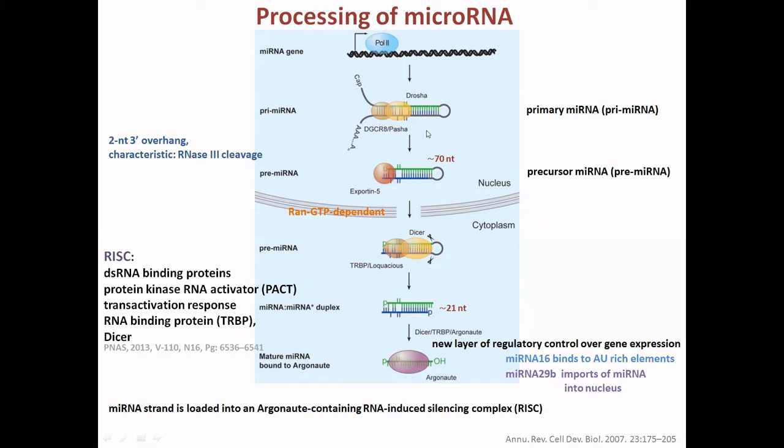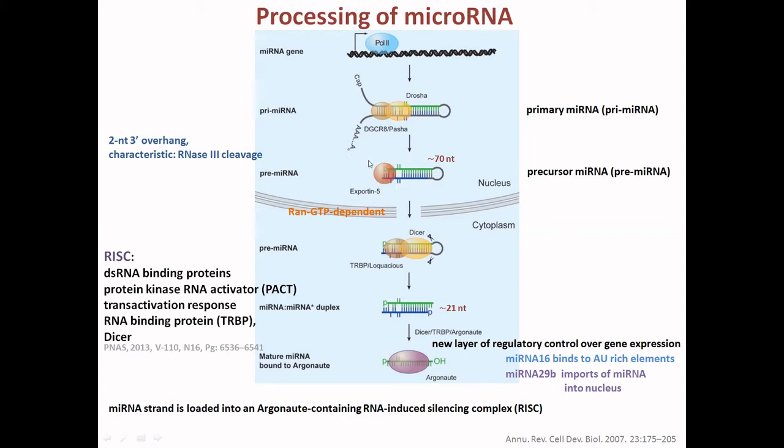DGCR8 and Drosha. These are double-stranded RNA binding domain proteins. And this Drosha is an RNase III nuclease. The character of this RNase III nuclease is that there is a 2 nucleotide 3' overhang that we will see in this 70 nucleotide product, which is called the precursor microRNA, or the pre-microRNA.